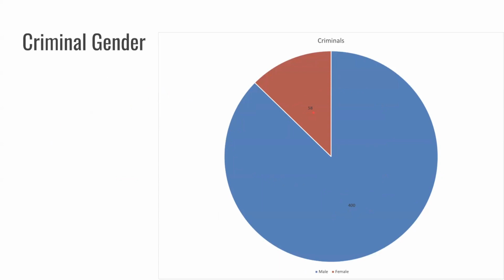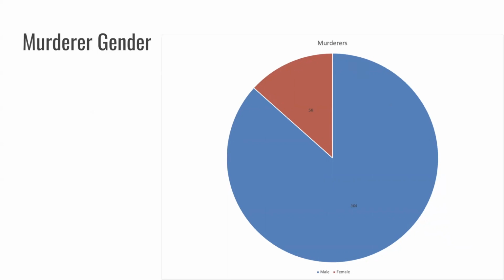Also, one thing I want to mention, not unrelated to the gender of the criminals, a lot of these episodes I had to Google to get information that wasn't said in the episode. And a lot of these criminals, obviously, this is an old show, so they're a lot older now, but they're actually starting to get out of jail or they're starting to get paroled. Or a lot of them died in May of 2020. And it took me way too long to realize that they were dying of COVID in May of 2020. But yeah, a lot of them are either just dead or out of jail now.